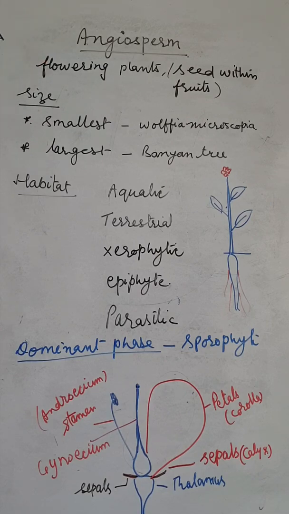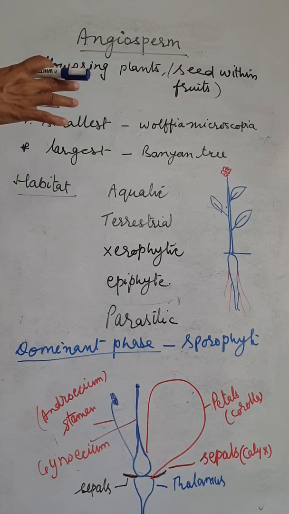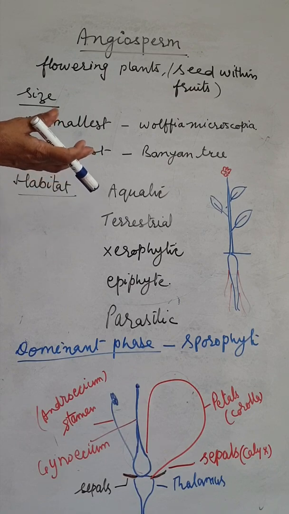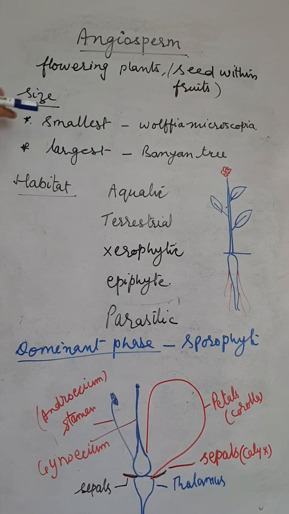The angiosperm has a wide variety in size. Wide diversity in the angiosperm. So many plants are available in the angiosperm group. So the wide variety, wide diversity in the size, in the habitat, etc. The size may be a few millimeters up to many meters. The smallest plant is Wolffia microscopia, and the longest is eucalyptus.